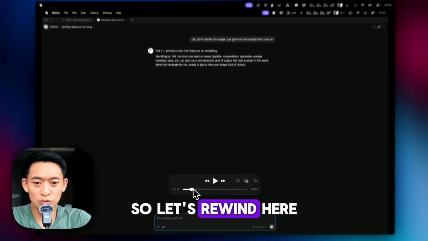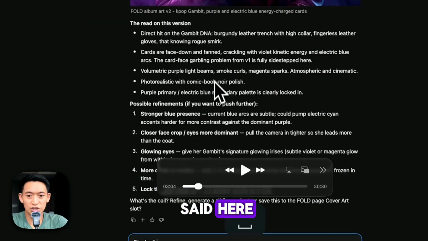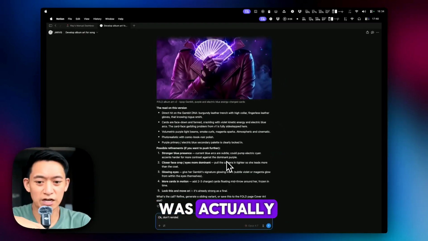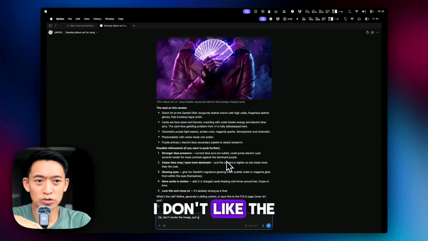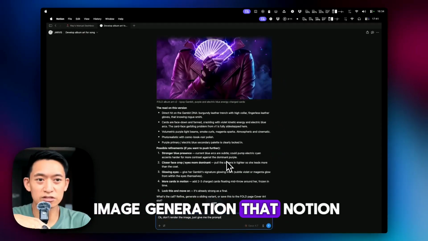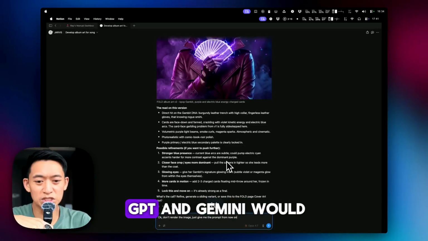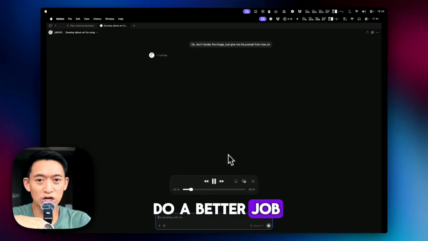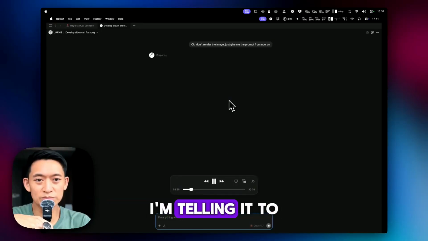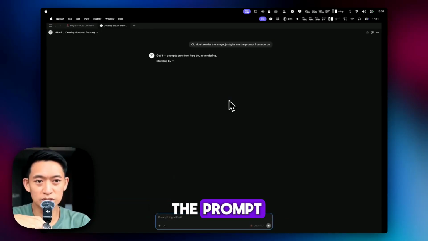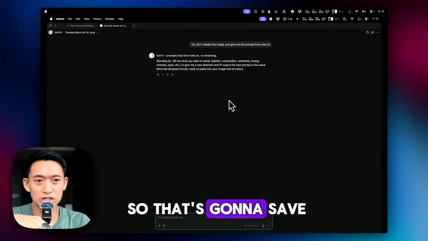So let's rewind here to what I actually said. What I realized was actually I don't like the image generation that Notion is doing. I want to have more control over it, and I think ChatGPT and Gemini would do a better job. That's why I'm right here. I'm telling it to just give me the prompt. Don't generate the image. So that's going to save me time.